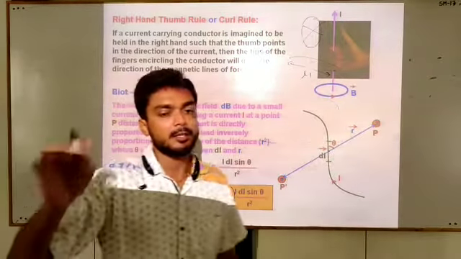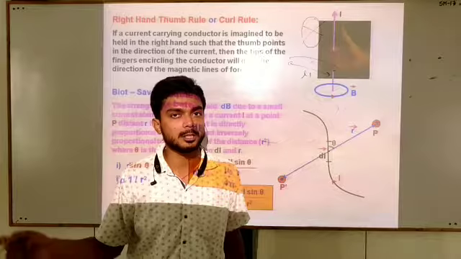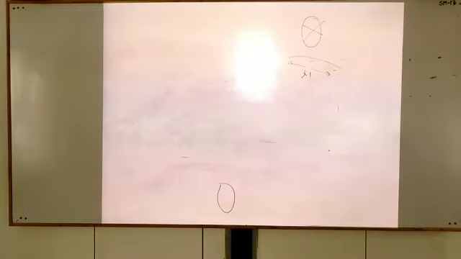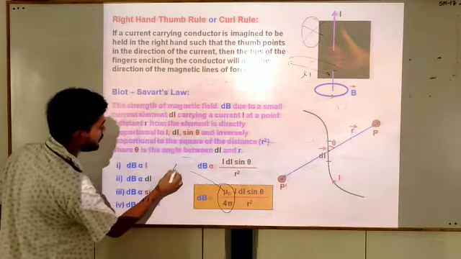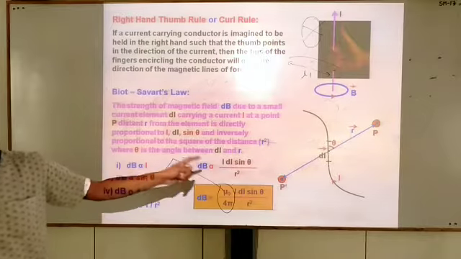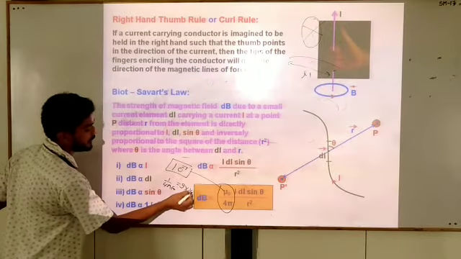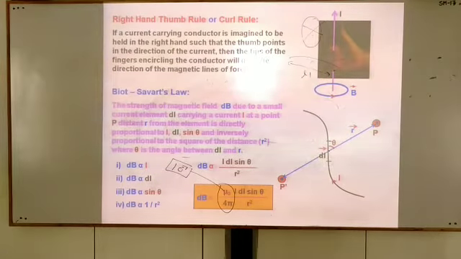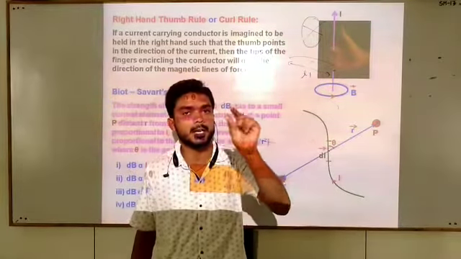It is just like 1 upon 4 pi epsilon naught. There, epsilon naught was the permittivity of free space. Here, mu naught is the permeability of free space. The value of mu naught upon 4 pi is 10 to the power minus 7. Similarly, 1 upon 4 pi epsilon naught is equal to 9 into 10 to the power 9. This is the Biot-Savart law, and this law is applicable only for a small current element.